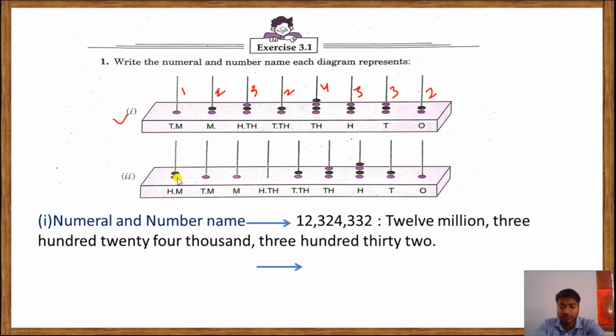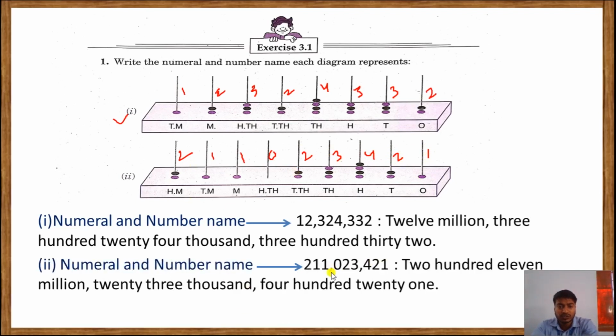Now for the next question, first we have to write the numbers. Here we have 211023421. This is the numeral. Now we have to write the numeral name. Clearly you can see 211,023,421.